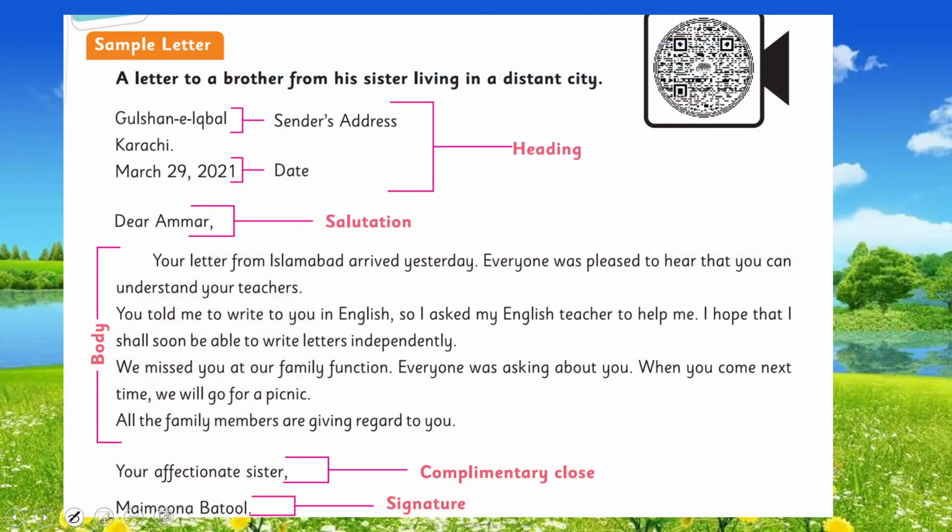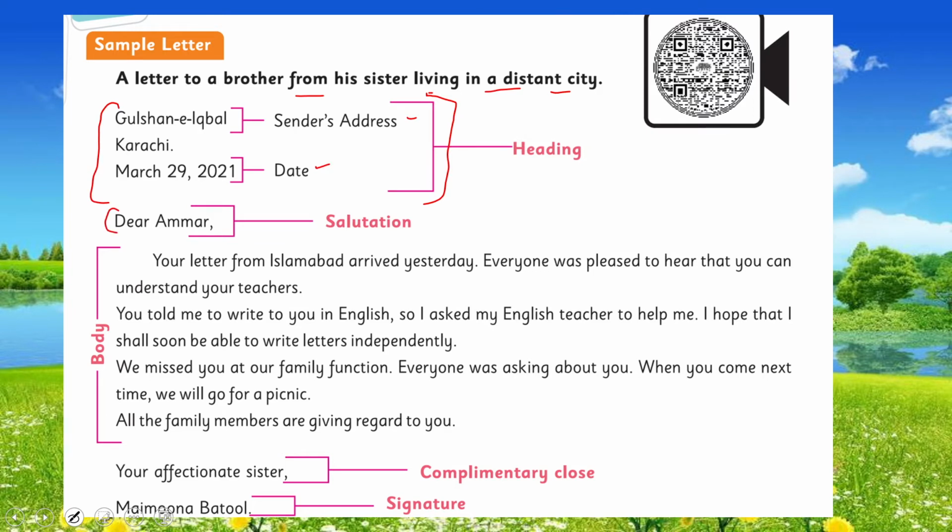Okay. So there is a sample letter for you, my dear students. See there. A letter to a brother from his sister living in a distant city. She is living away from her brother, so she is writing this letter to her brother. You can see that there is the heading, that is the sender's address and date.